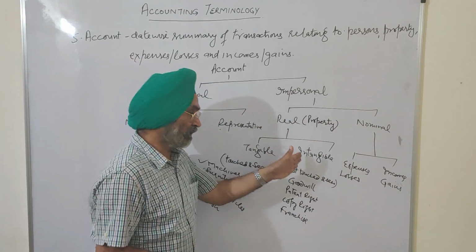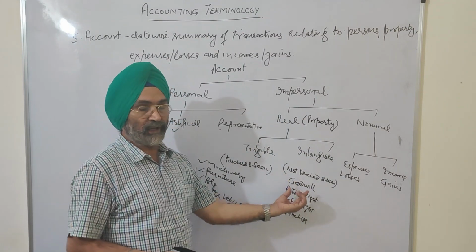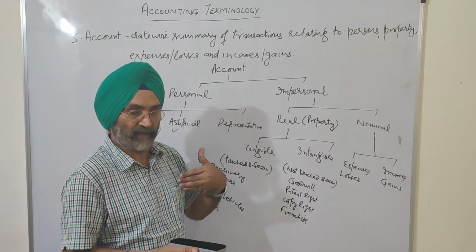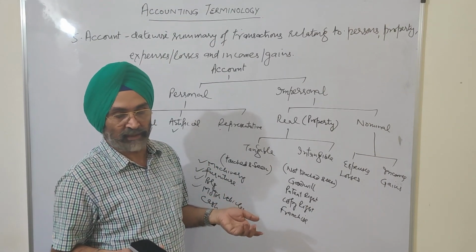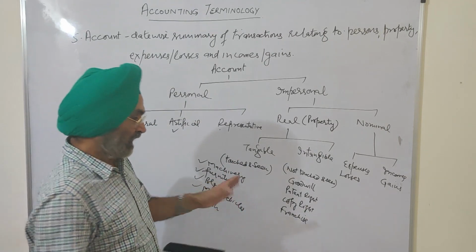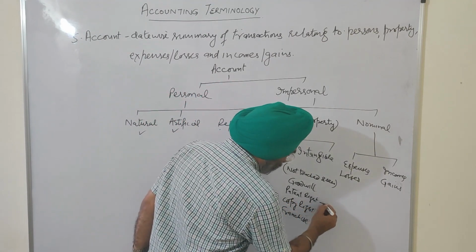These are our intangible assets, intangible real accounts. Goodwill we can't touch. Suppose I have a reputation, you can't touch my reputation, you can't see my reputation, you can only feel it. And similarly, patent right of invention.